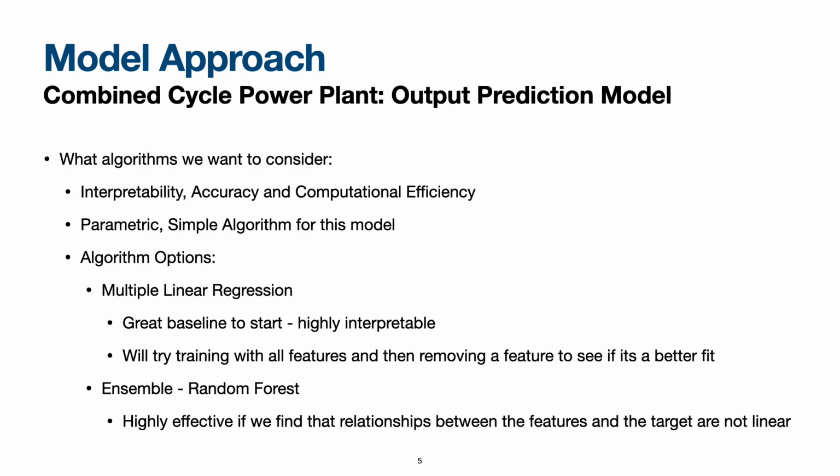For algorithms to consider, we look at interpretability, accuracy, and computational efficiency. Linear regression is a recommended model to start with. We'll use multiple linear regression, and I recommend that we try to remove a feature for our second approach and see if the model performs better. I would also recommend we try something like random forest to see how that performs. Since there might not be a linear relationship between the features and the target, a random forest can be highly effective at predicting in those conditions.